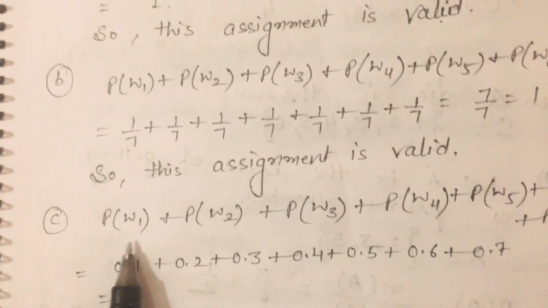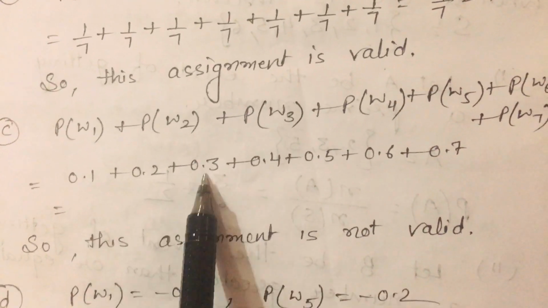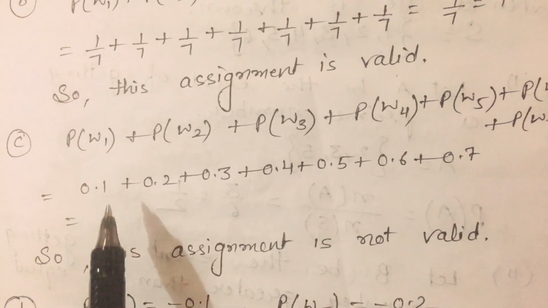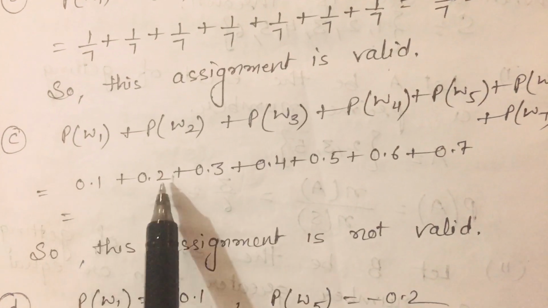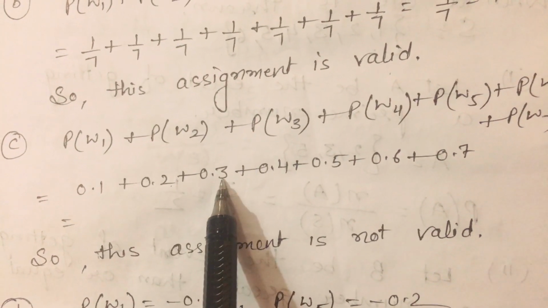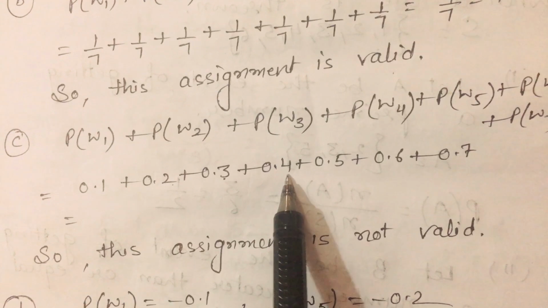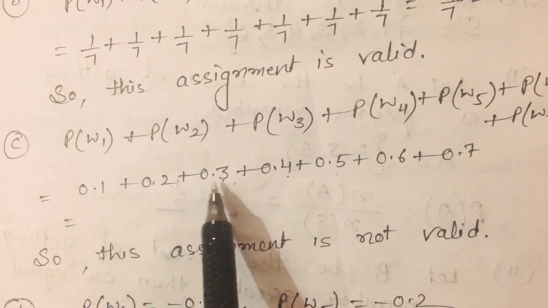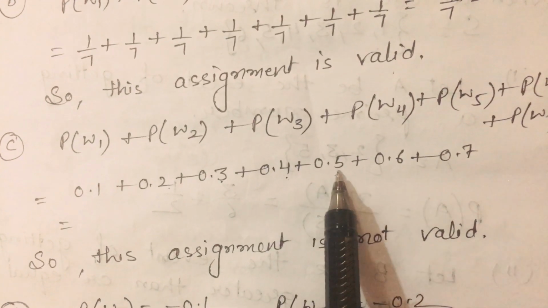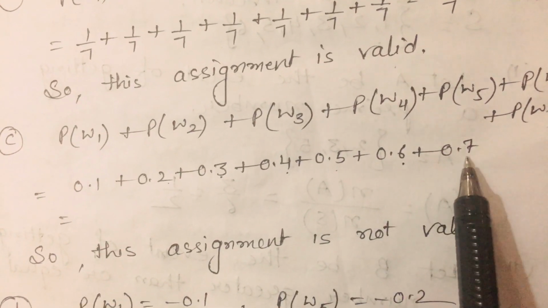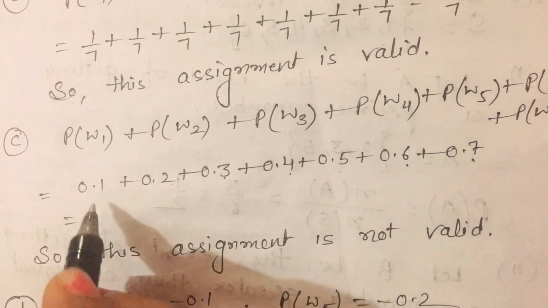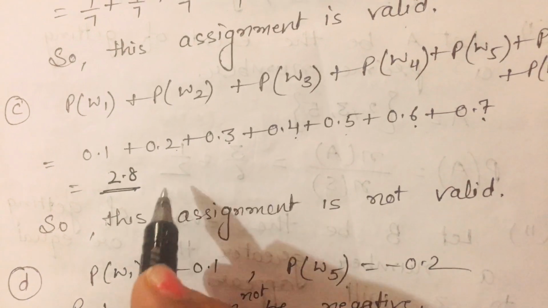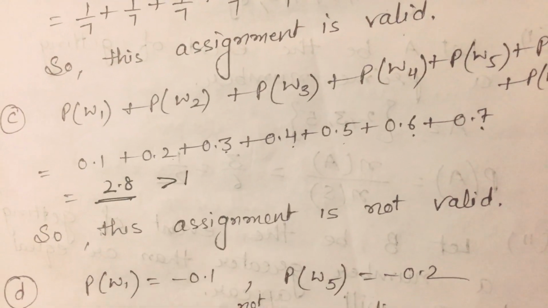Now come to the C part. Each probability is less than 1, and their sum is 0.1 plus 0.2, 0.3, 0.6, 1. Adding up step by step, 1, 2, 3, 3, 3, 6, then 4, 10, then 5, 15, then 6, 21, and 7, 28. It means this sum is 2.8. So this assignment is not valid because the sum is greater than 1.